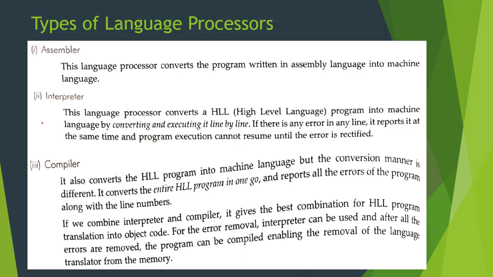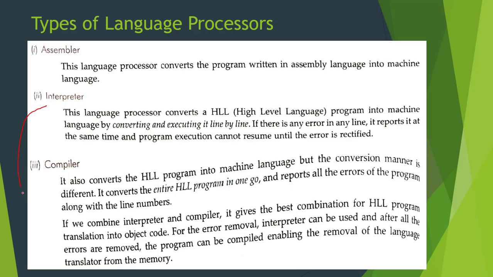Next we have the compiler. Our compiler is similar to the interpreter. It is also used for converting the high level codes to machine codes, but it works on a different conversion pattern. The compiler generally reads our whole code at once. First it will read the whole program in one go, and then it will look for all the errors, and all the errors will be given to the user at the end of the compilation. So that was all about interpreter and compiler.